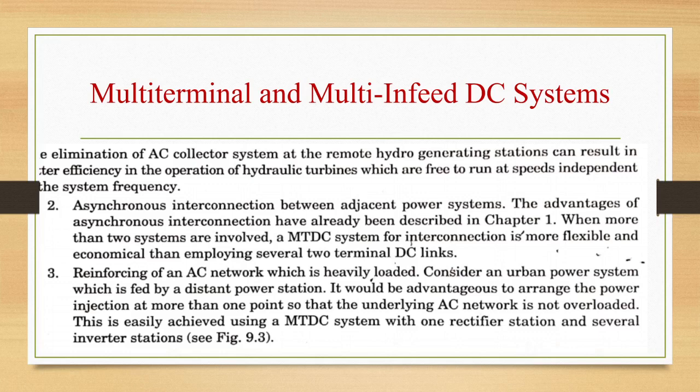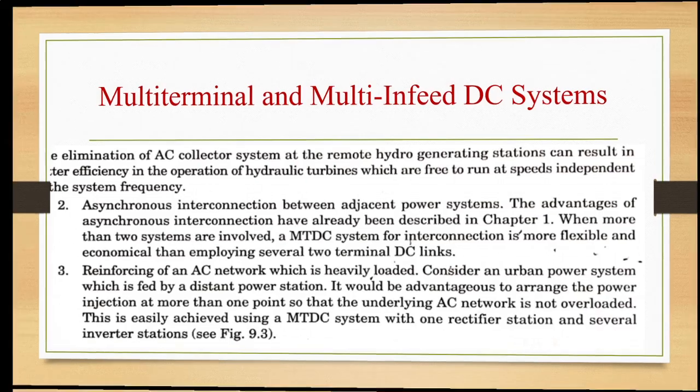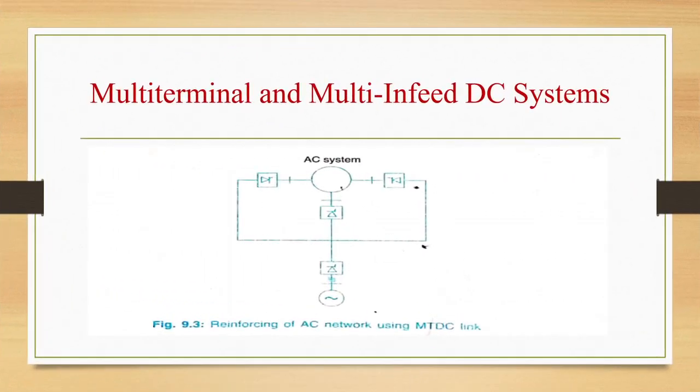Consider an urban power system which is fed by a distant power station. It would be advantageous to arrange the power injection at more than one point so that the underlying AC network is not overloaded. This is easily achieved using an MTDC system with one rectifier station and several inverter stations, as we can see in the figure. So this is a figure showing reinforcing of an AC network using an MTDC link.